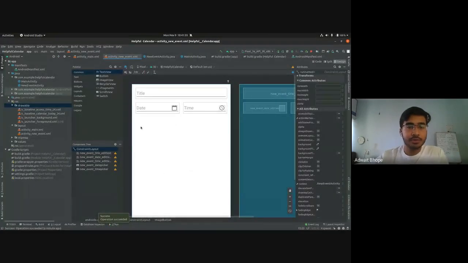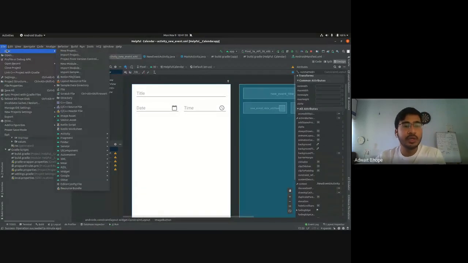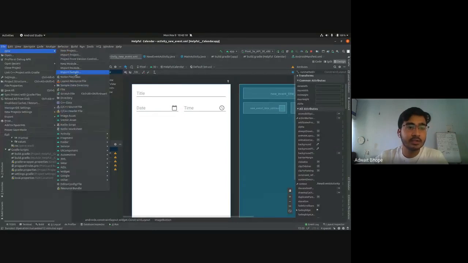And so go over to Android Studio again and click on File, click on New, and you have to create a Java class. So there's this thing, I don't know if it's a bug or what, but if you have this layout editor open in front of you and you click on File and New, there's no option to create a Java class.